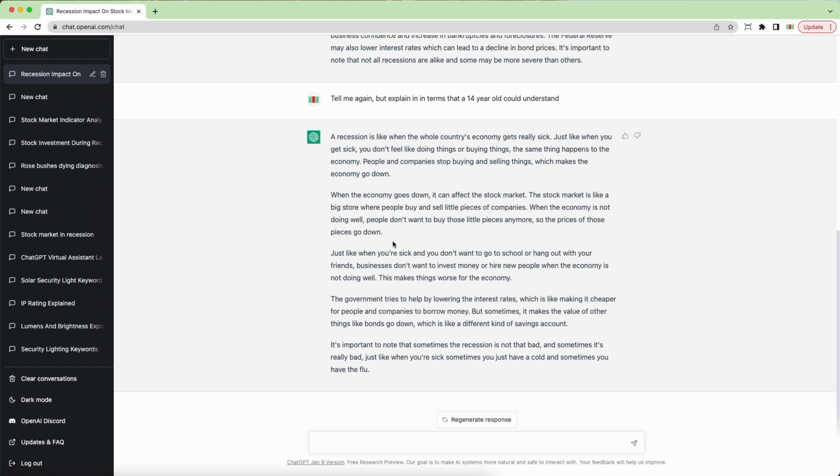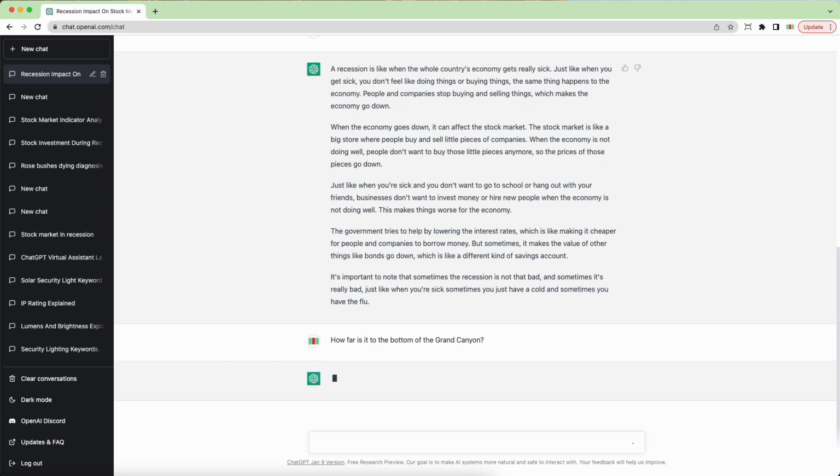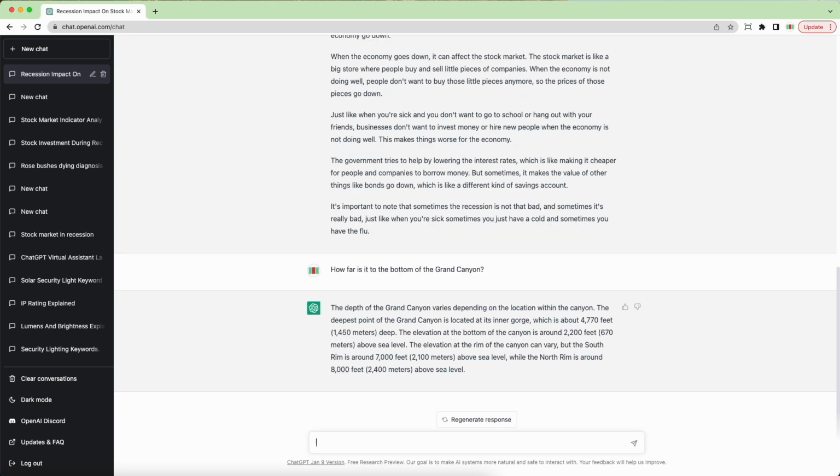So, for example, let's try something that's not related to the economy or to the stock market. How about, how far is it to the bottom of the Grand Canyon? So I'll type in my prompt and I'll ask about how far it is to the bottom of the Grand Canyon. You know, depending on where you start and where you go, what trail you take, that's going to vary. And so let's take a look. But what they're talking about, you know, it's 4,770 feet deep. But that's a straight line.